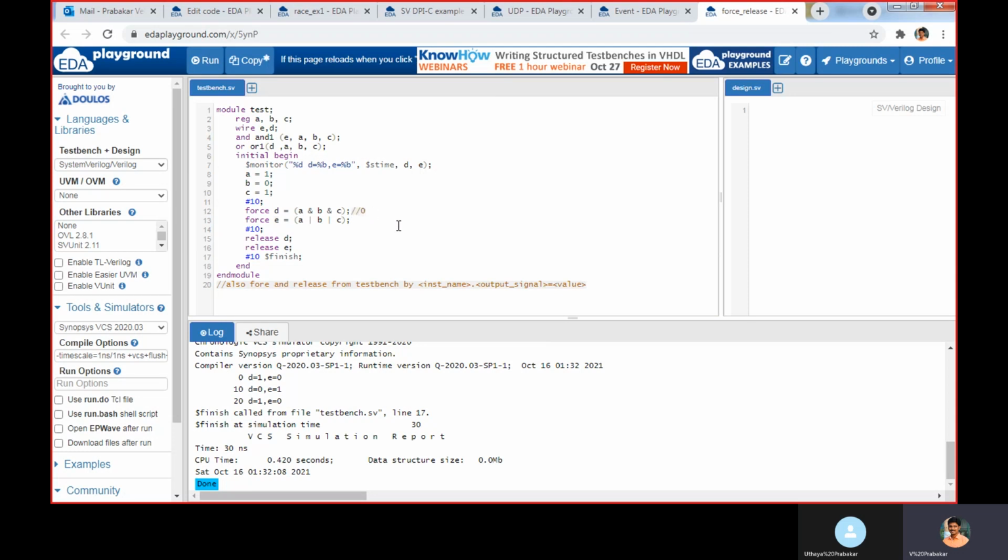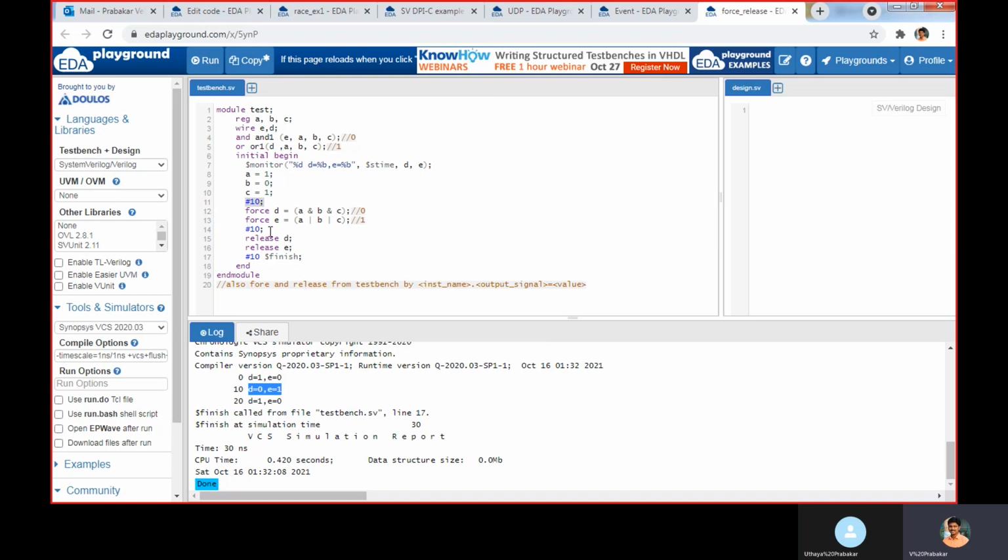Earlier we had the value 1 for D and 0 for E. With force, we are assigning 0 for D and 1 for E. See here, after this delay, if we force this value, we get D as 0 and E as 1.